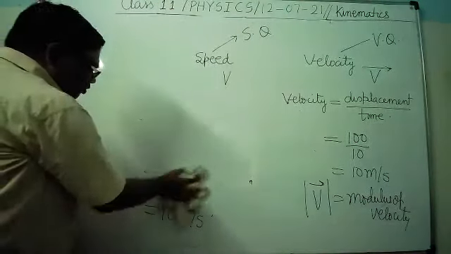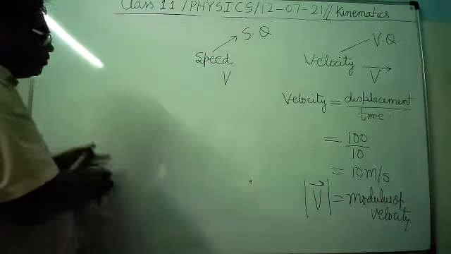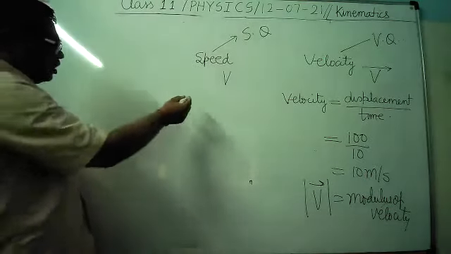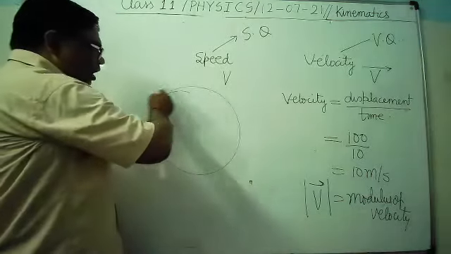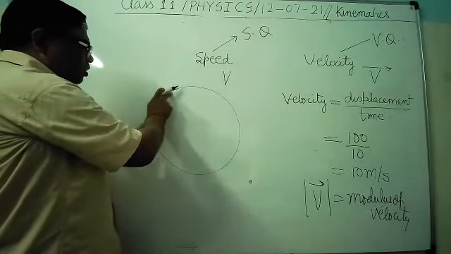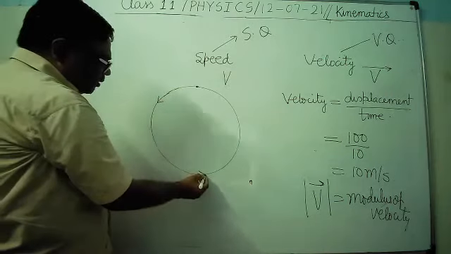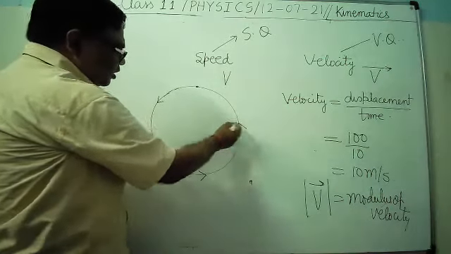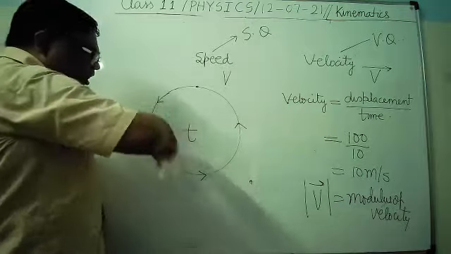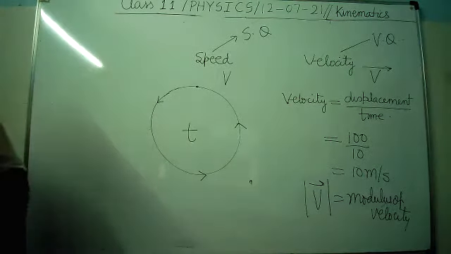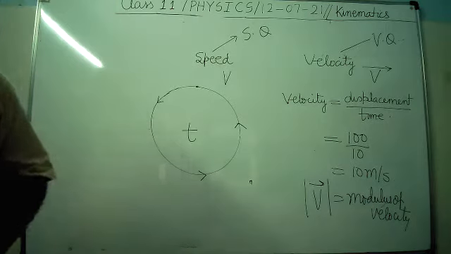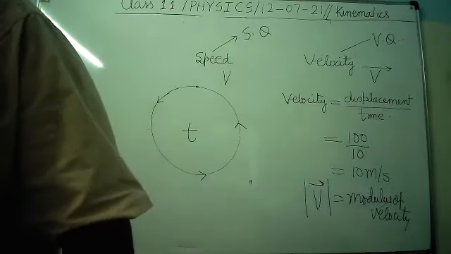By another example, you can see here. Suppose a body moves on a circular path and completes one circle in the time t. कितने टाइम में एक चक्कर लगा लेता है? t टाइम में लगा लेता. In how much time it is completing one circle?